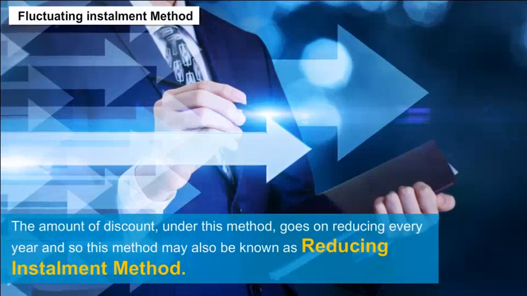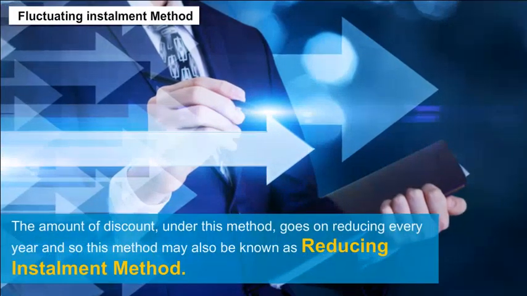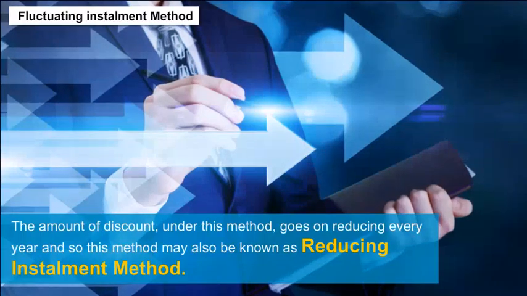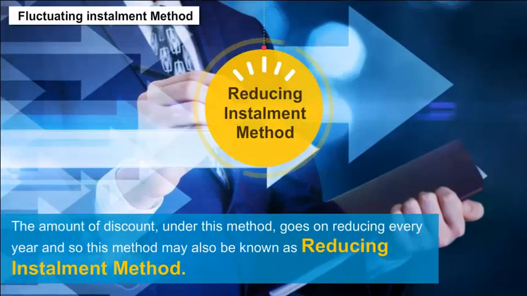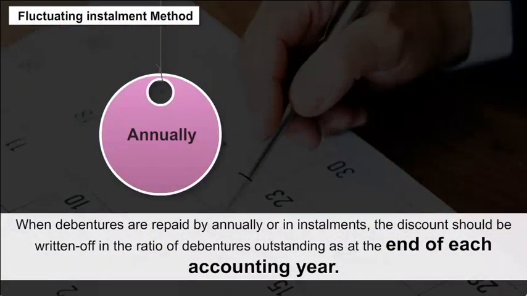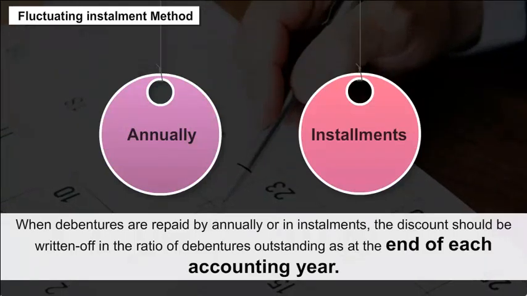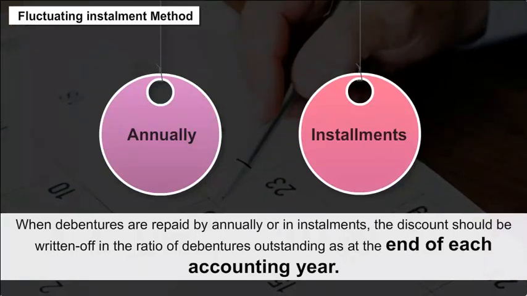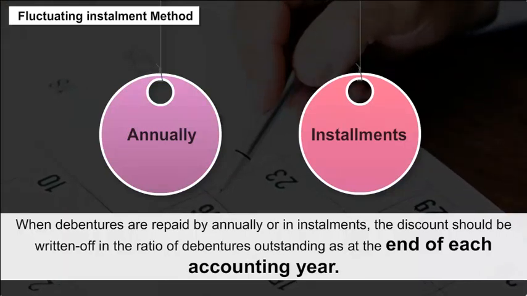The amount of discount under this method goes on reducing every year, so this method may also be known as reducing installment method. When debentures are repaid biannually or in installments, the discount should be written off in the ratio of debentures outstanding at the end of each accounting year.